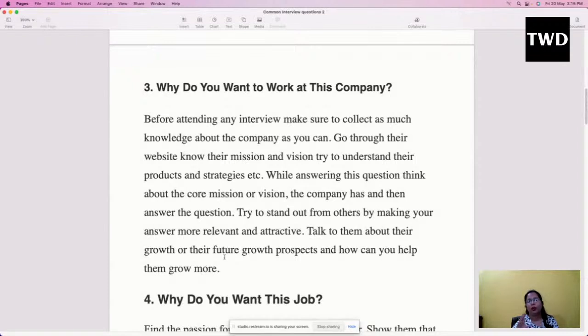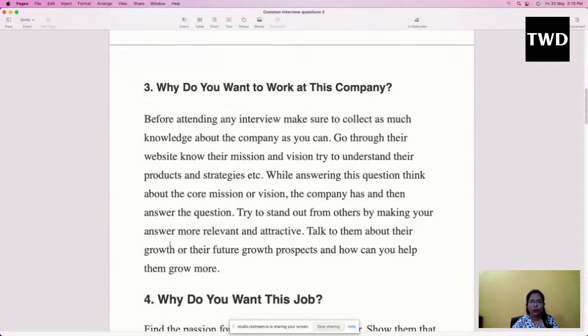Whenever you get a call for an interview, find out the type of interview you are going to give, and whether you have those skills or not. If not, try to acquire those skills, and also go to the company website and gather more information to know what they are looking for.